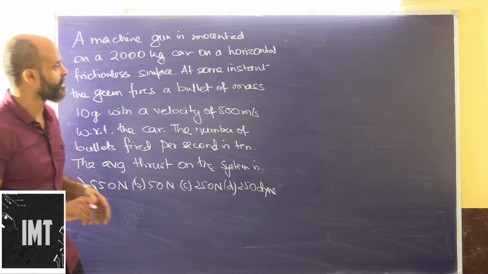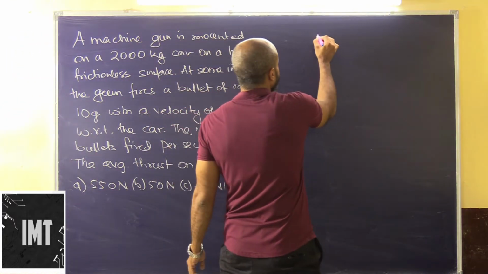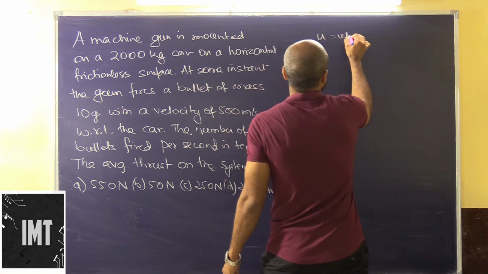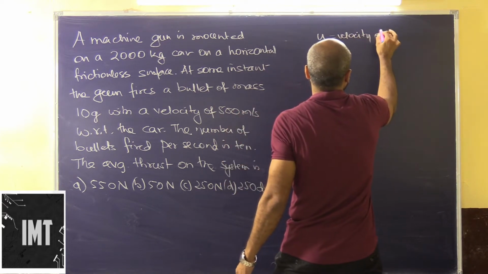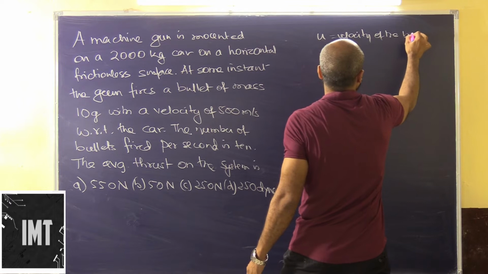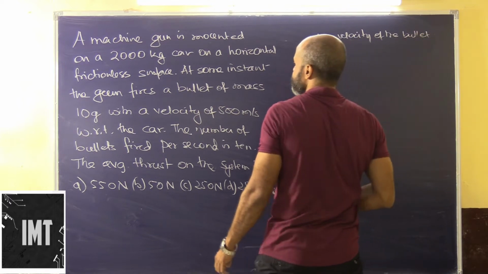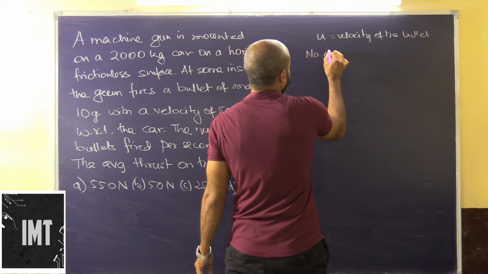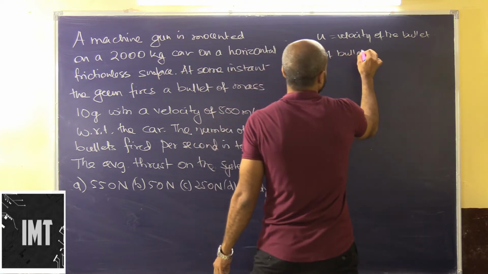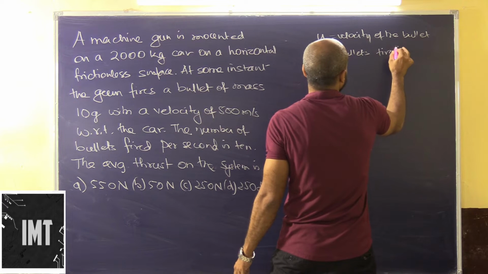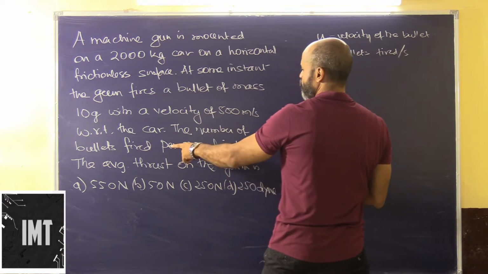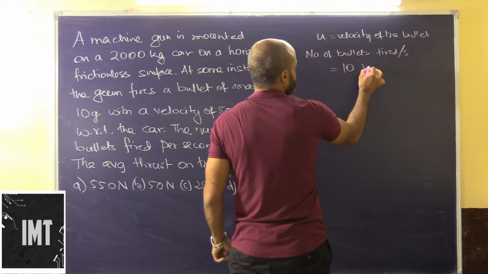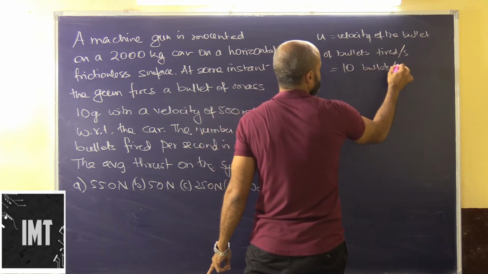Okay, so let's understand this. Let's say u is the velocity of the bullet. Now in this case, what is the number of bullets fired per second? This is given as 10 bullets per second.